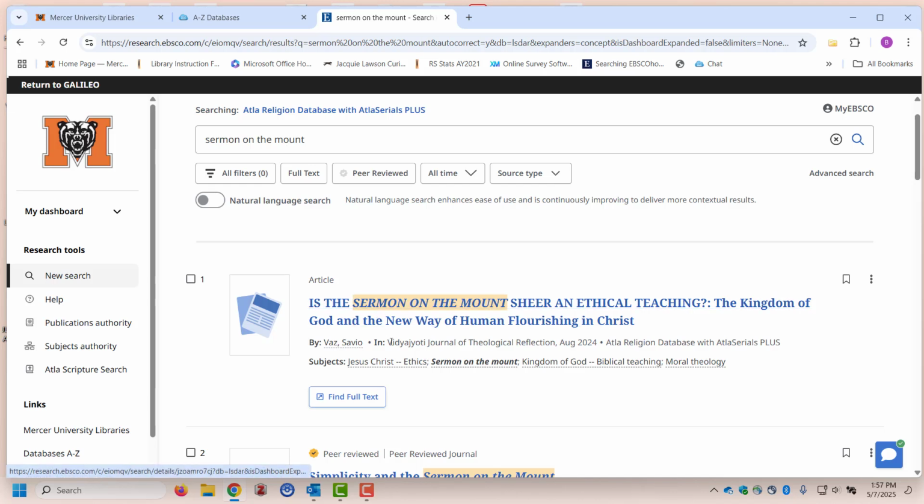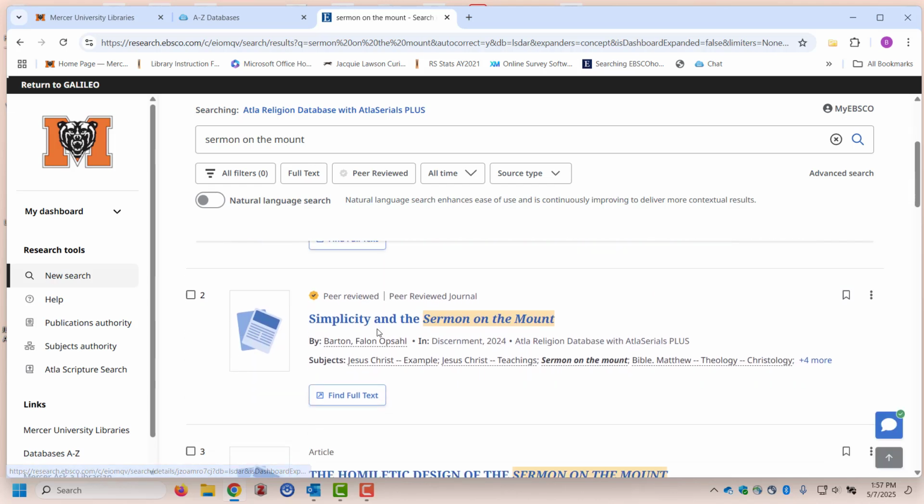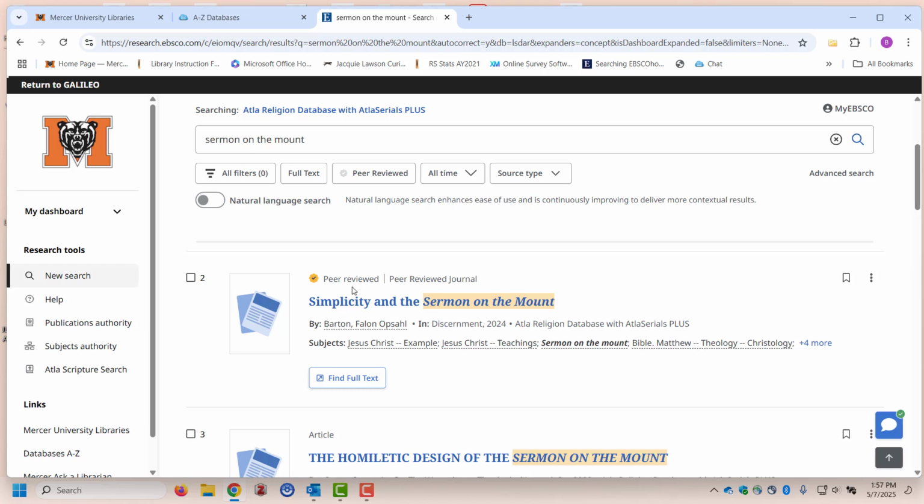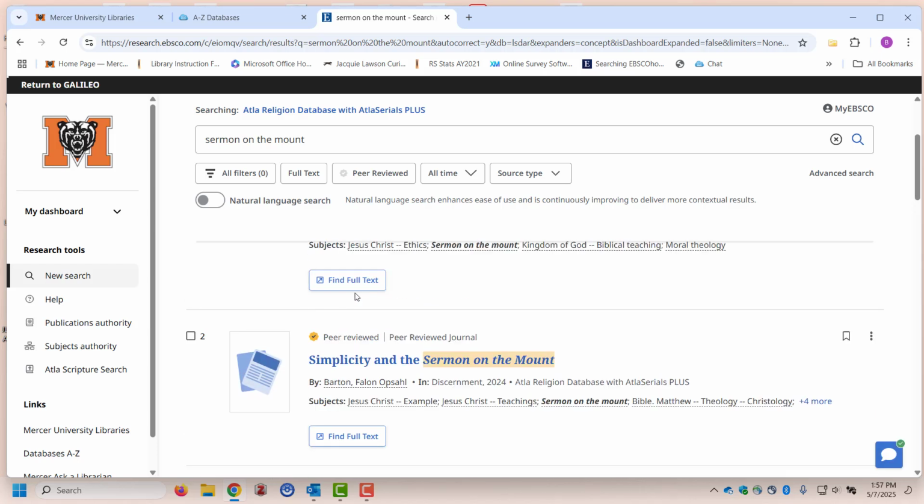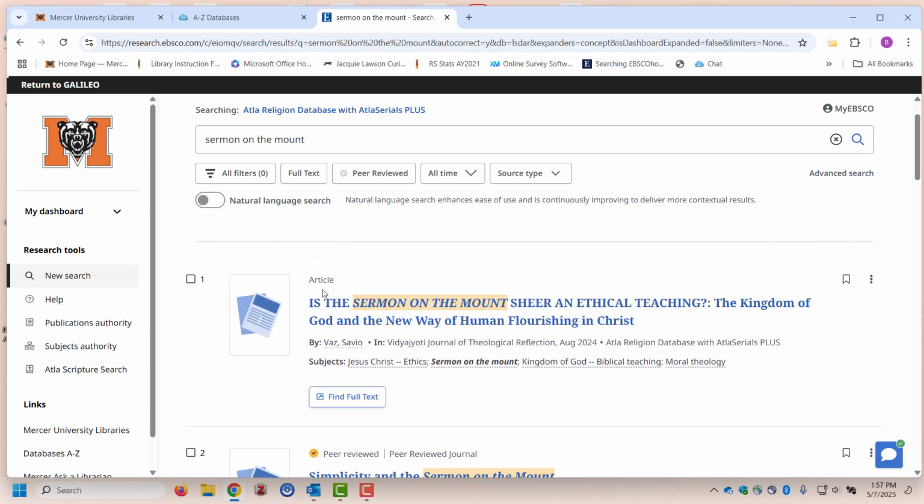So the first one says it's an article. So we know that's from a journal. And the second one says peer-reviewed journal. So this is also an article, but it is peer-reviewed, whereas this first one is not peer-reviewed. So those are 2 of the types that we find in this database, the peer-reviewed articles and the ones that are not peer-reviewed.